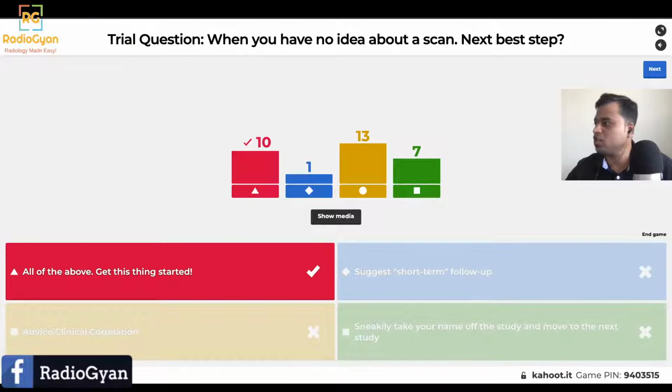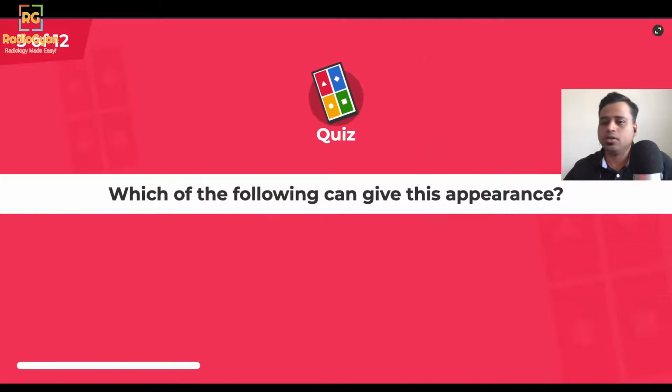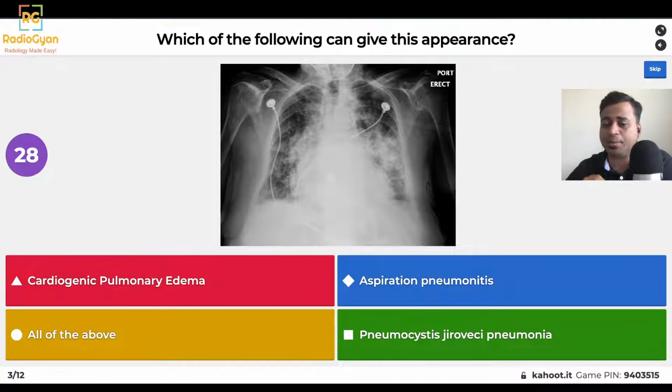Okay, moving on to the actual questions now. This is the first question for today's Kahoot quiz. Which of the following can give this appearance on chest radiograph? This is a frontal chest radiograph. As you see in the upper right corner, it's a portable chest radiograph, so this is an acute ICU type chest radiograph. Which of the following can give rise to this appearance?